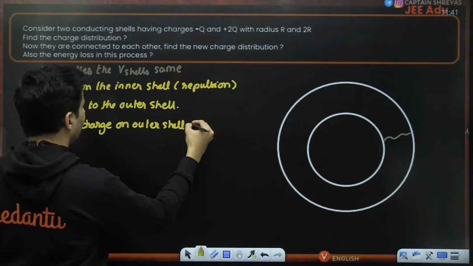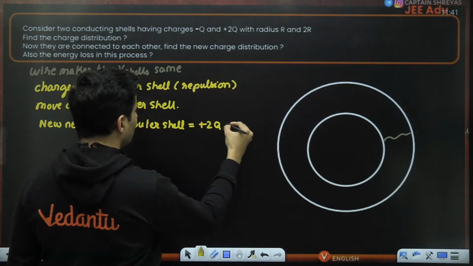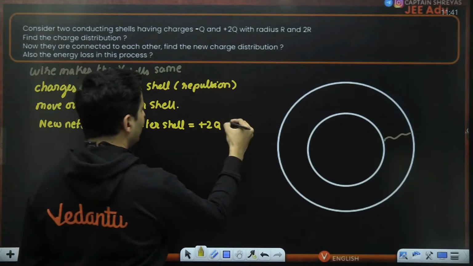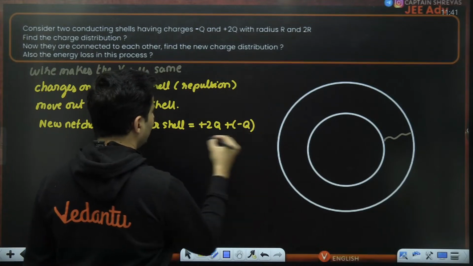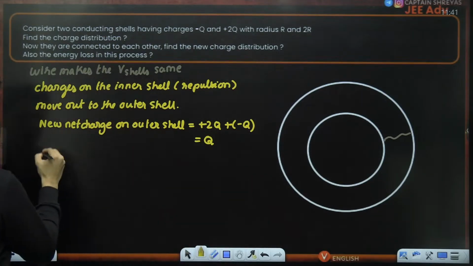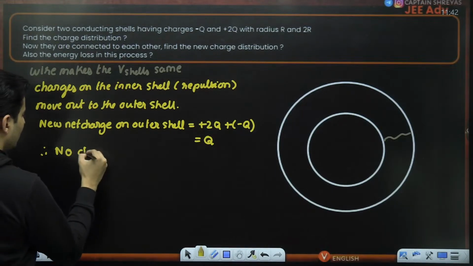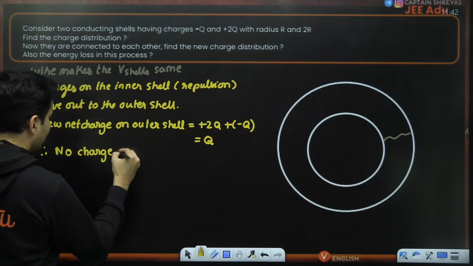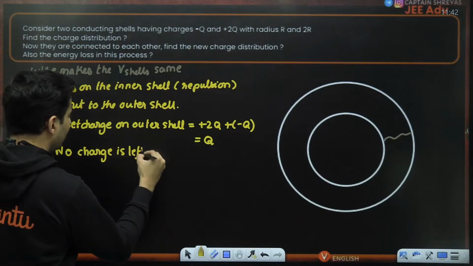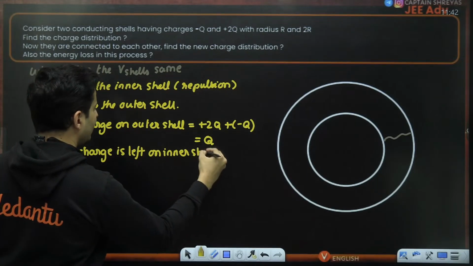Think about it. Earlier it had a charge of positive 2q, but the negative q charge entered onto it, so the new charge will be basically q, and therefore no charge will be left. This is very important. No charge is left on the inner shell, nothing is left.